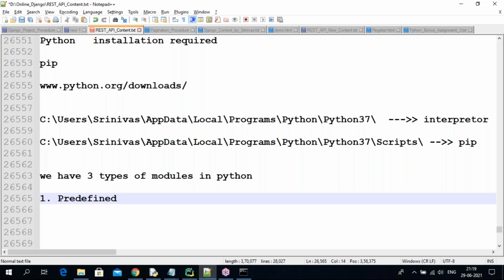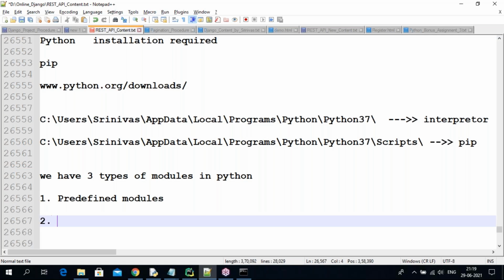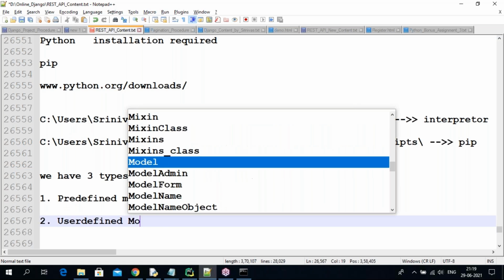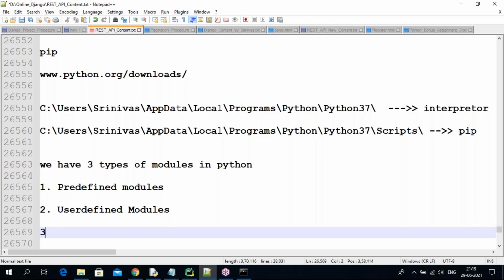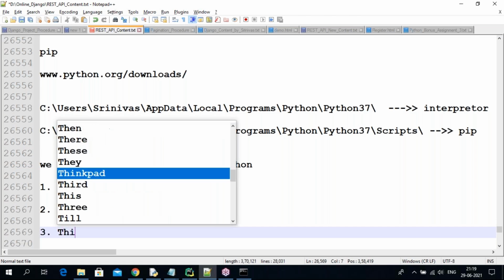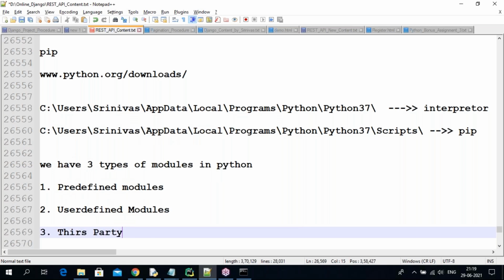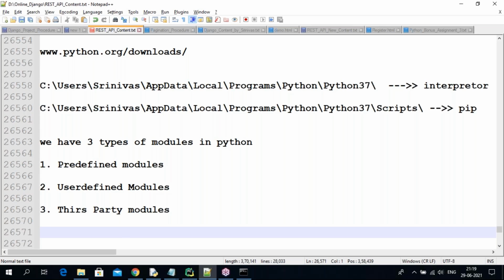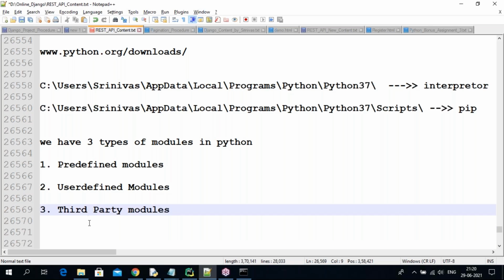Next, user defined modules. Next, third party modules. Predefined, user defined, third party modules. Like 3 types there, guys.